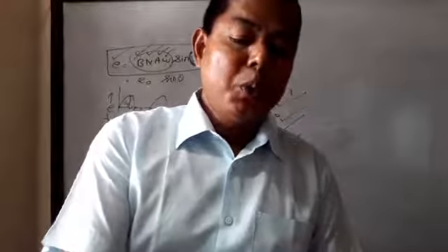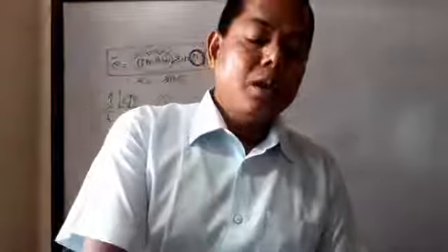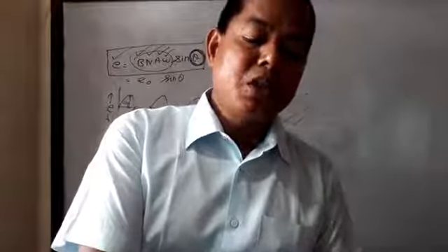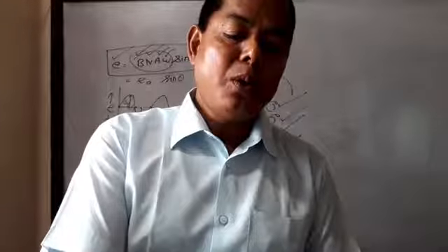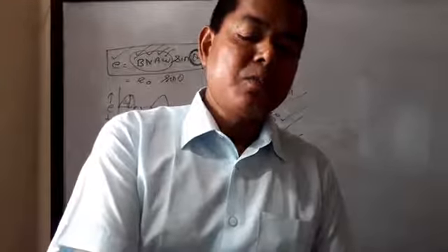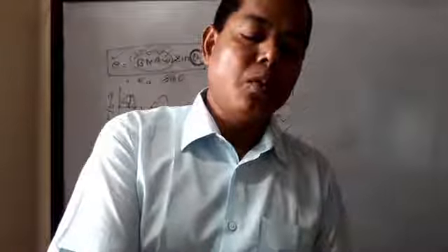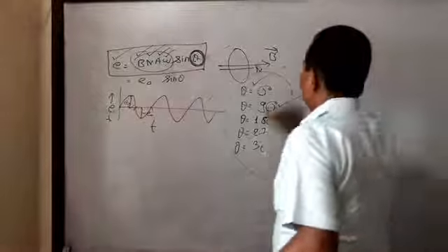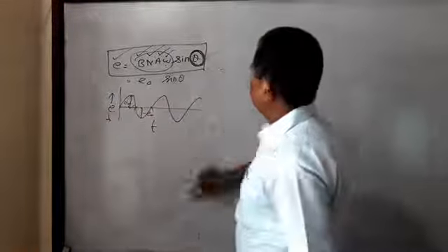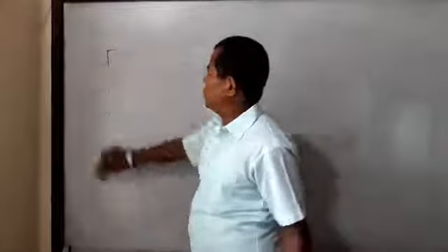When it is pulled out, a considerable force is required, and the force required increases with the speed. Explain why. This is the question. Listen again, this is question number 11.